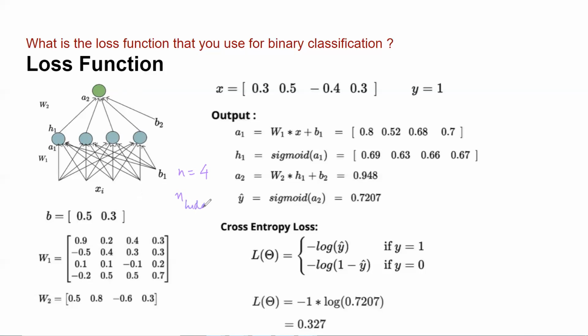Let me write hidden. Now if I have 4 inputs and 4 neurons in the hidden layer, can you tell me what would be the total number of weights? We did this calculation in, I think, the Sunday class. How many weights will I have between the hidden layer and the input layer?